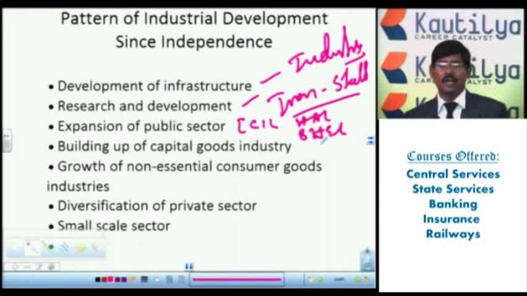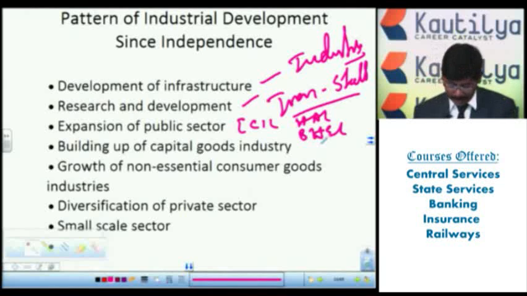Capital goods industries like automobile industries, iron and steel industries. The capital goods industries we developed during the time of the different five year plans, in different areas, in both the public sector and private sector. With help of this, growth of non-essential consumer goods industries also started.